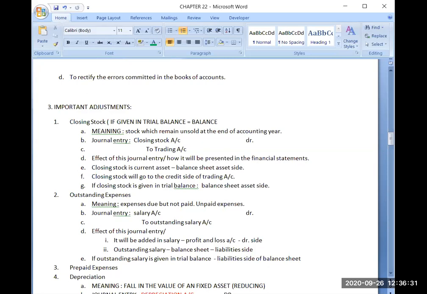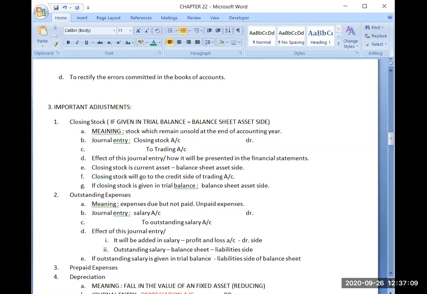Now in the balance sheet there are two sides, one is asset and one is liability. So on which side will you be writing it? Yes, very good. In trading account we will be writing it only when it is given in adjustment. I have clearly mentioned that if it is given in trial balance, then it will go to the balance sheet asset side only, and nothing else. Now this point is clear.